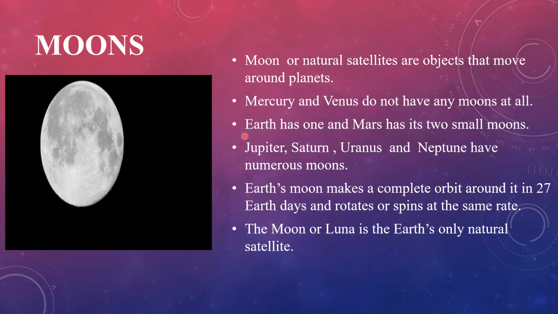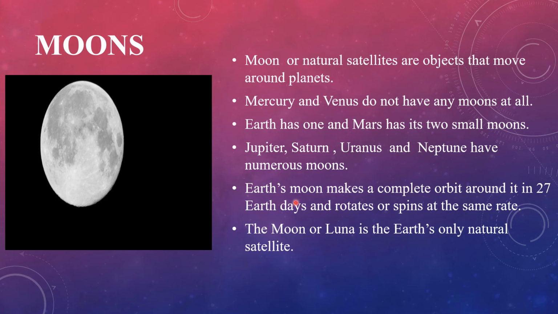Earth has only one natural satellite, the moon, and Mars has 2 small moons. Jupiter, Saturn, Uranus and Neptune have numerous moons.